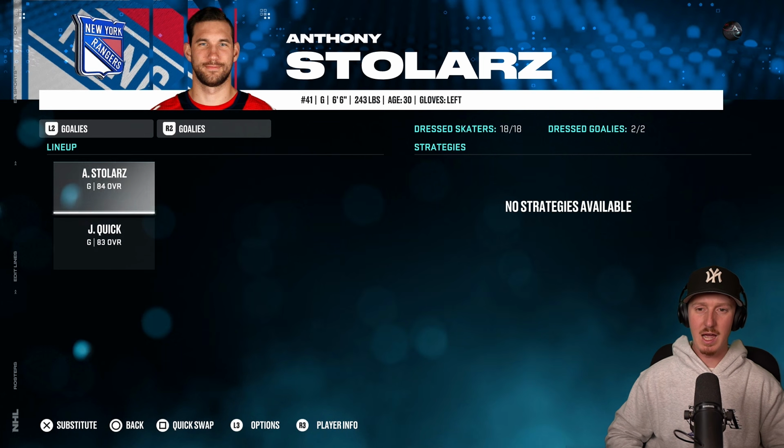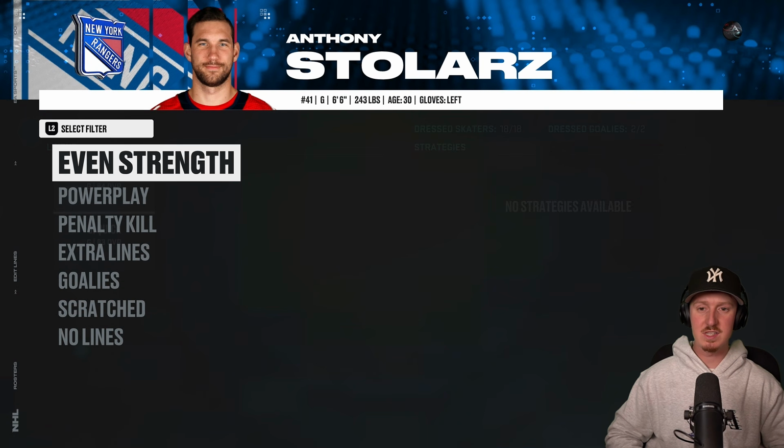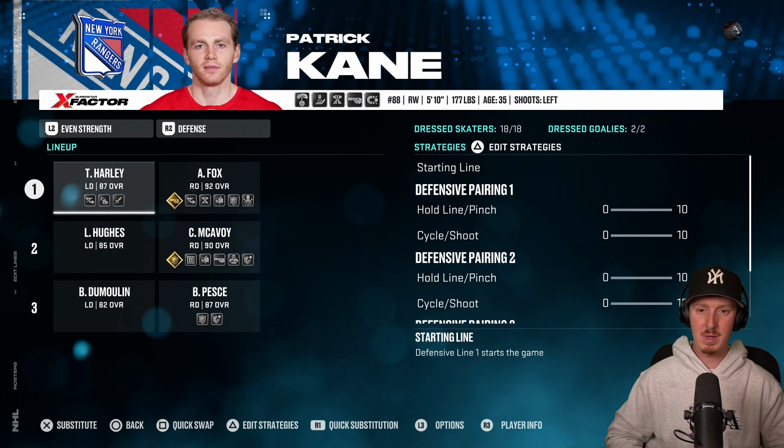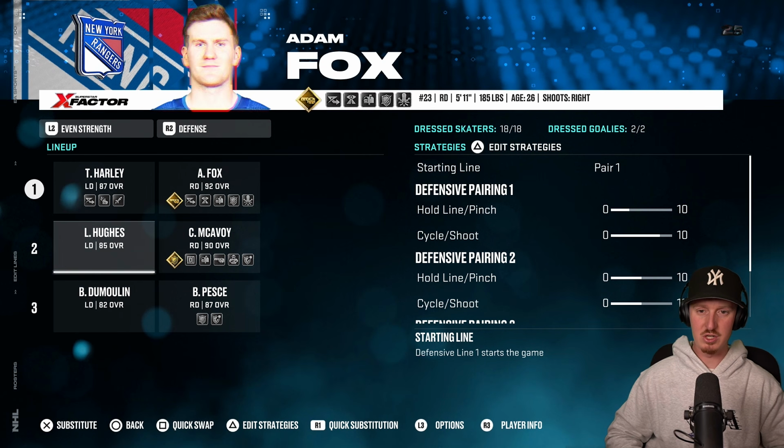So the Rangers, actually not as good of a team as I remember. The defense is absolutely elite though, don't get me wrong. They might not have the best offense and the best goaltending, but this is a pretty strong defense right here.